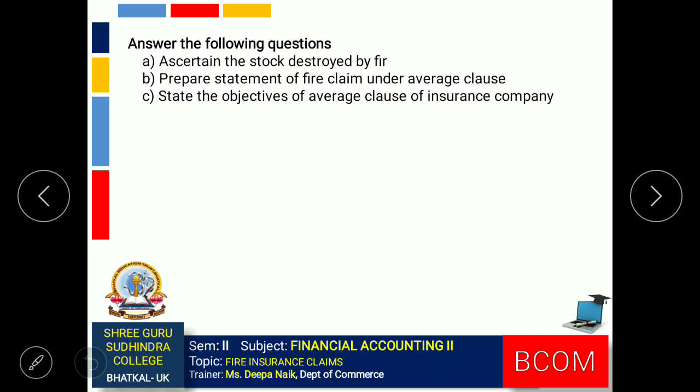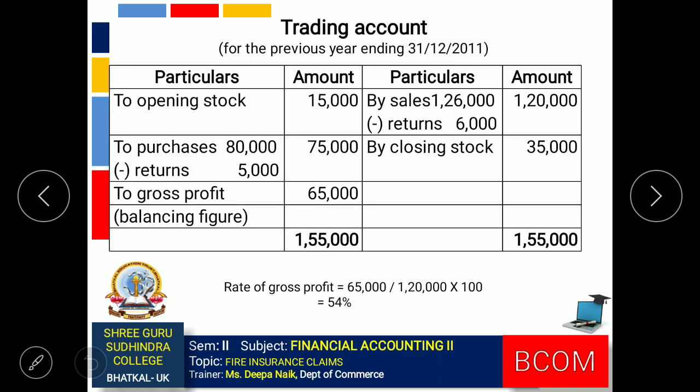There are 3 questions asked. Ascertain the stock destroyed by fire, prepare the statement of fire claim under average clause, and state the objective of the average clause of the insurance company. So first we are preparing the trading account for the previous year ending 31st December 2011.